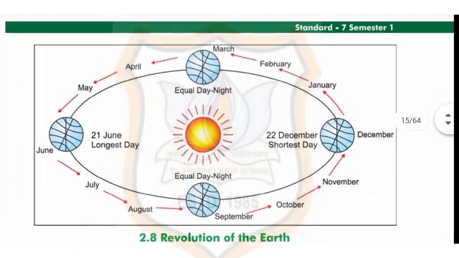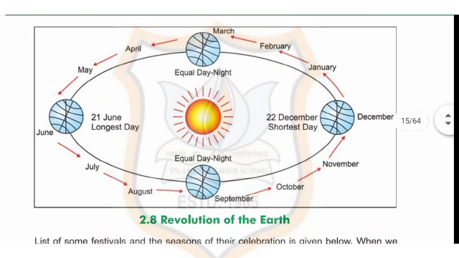Now students, on page number 11, in picture 2.8, you can see the revolution of the earth. In the diagram, you can see that 21st June is the longest day and 22nd December is the shortest day. In the month of March, there is equal day and night, and in September, equal day and night. So please go through this diagram.